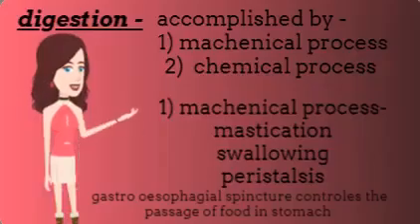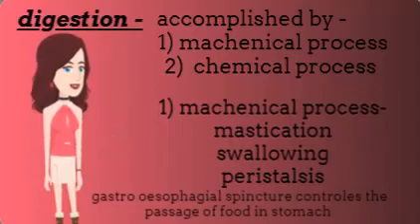Digestion is accomplished by mainly 2 processes. 1. Mechanical process. 2. Chemical process. The mechanical process is divided into 3 types of movement. 1. Mastication. It is a process by which food is broken down into small particles by chewing. Saliva helps in lubricating and adhering the masticated food particles into a bolus.